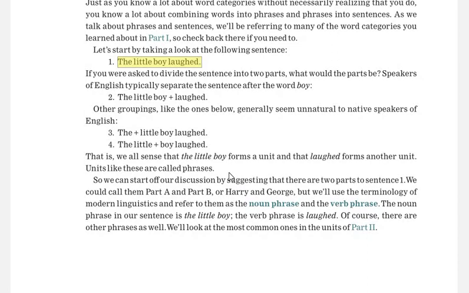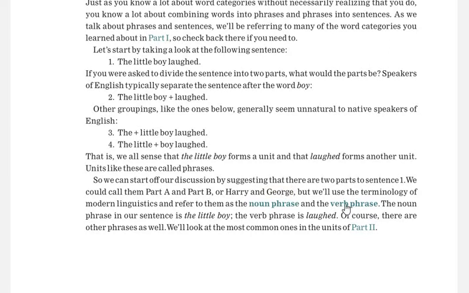So basically there are two parts of the sentence. We can start our discussion like there are two parts. Either you can say this is part A and part B, or as the author of this book suggests, we can call part 1 Harry and part 2 George.